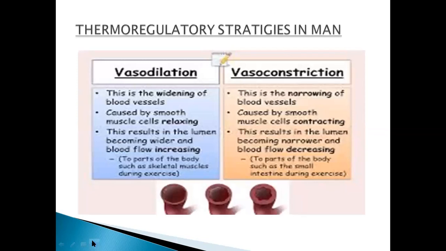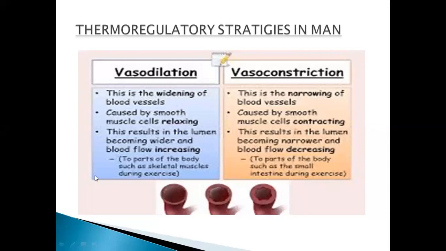Thermoregulatory strategies in man. As we are maintaining our body temperature, in humans it can be of two types. How can we maintain our body temperature? There are certain situations where it can rise or decrease in your body. So there are two mechanisms by which we can maintain our body temperature. The first one is vasodilation and the other one is vasoconstriction.